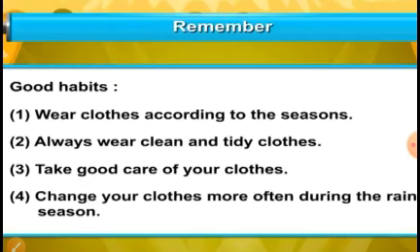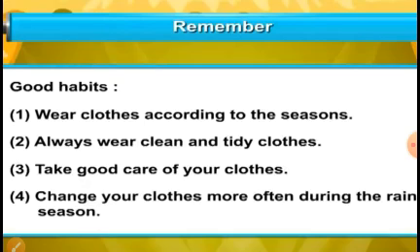Change your clothes more often during the rainy season. As we know, in rainy season there may be germination of germs. That is why these clothes should be changed regularly.